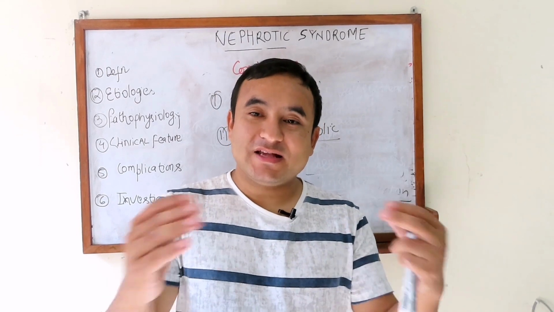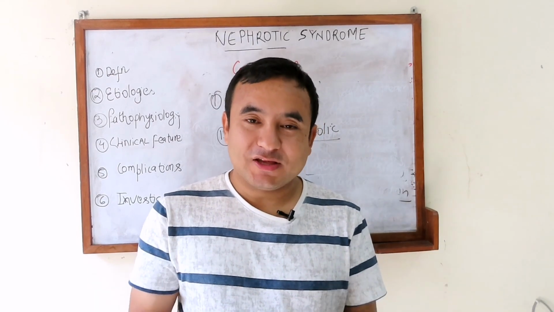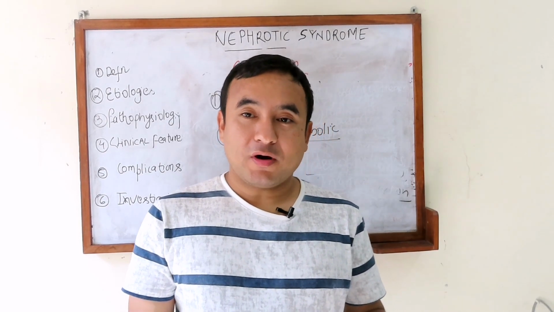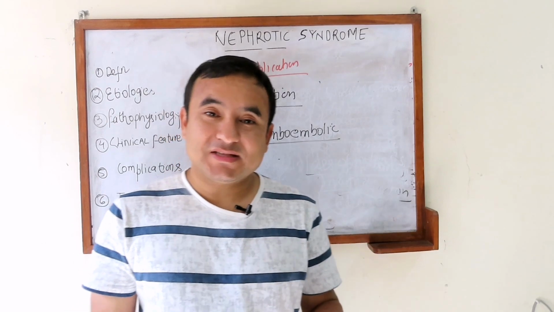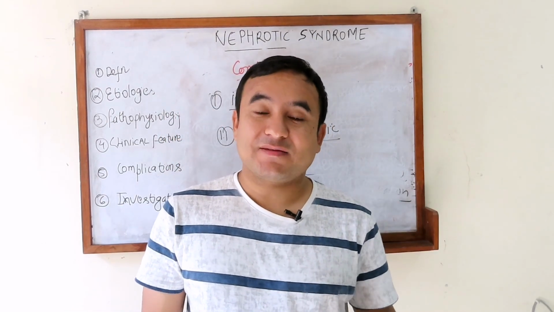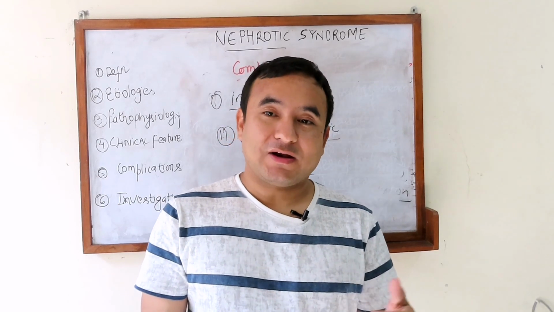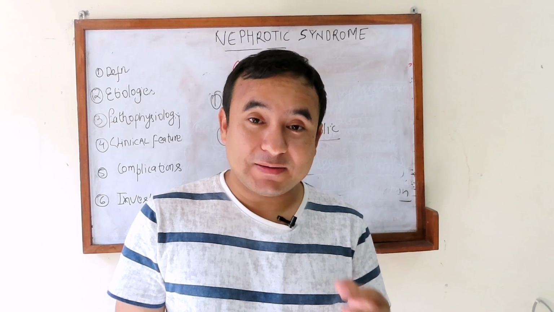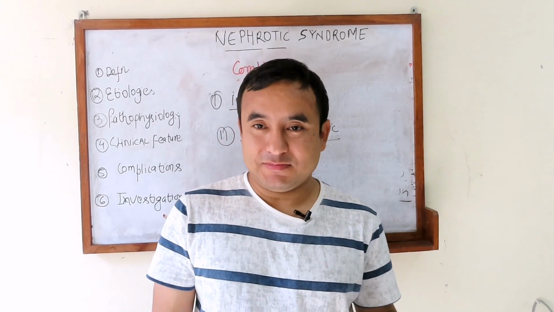So, when there is an increase in lipoprotein level, definitely there will be an increase in triglyceride and cholesterol level. Fourth complication is vitamin D deficiency, because we excrete vitamin D through the urine, and ultimately we will have vitamin D deficiency and hypocalcemia.